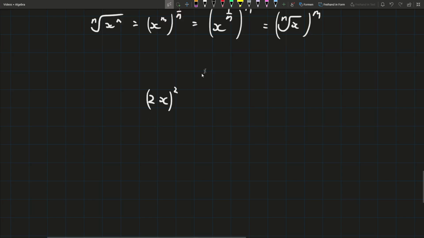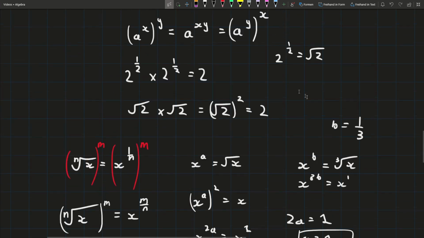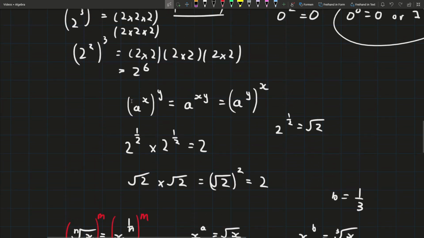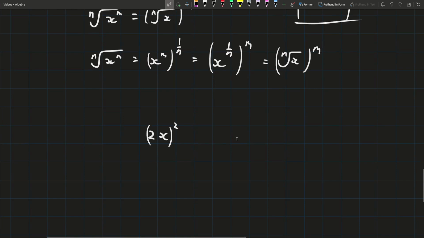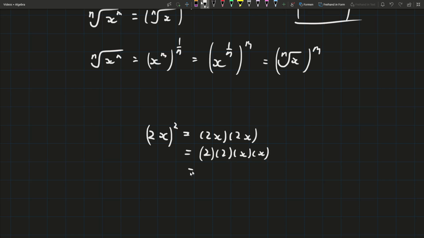So I want you to think, if you didn't know how to approach this, how could you approach it? Well, if you're stuck, remember, up here, the way we figured out all of these rules is by thinking of exponentiation as a more simple thing, as multiplying. So do the same here and give it a go. If we think of this as multiplying, that's the same as 2x times 2x. And multiplication is commutative and associative, so the ordering and the grouping doesn't matter. So we can actually write this as 2 times 2 times x times x, which is going to be equal to 4x squared.